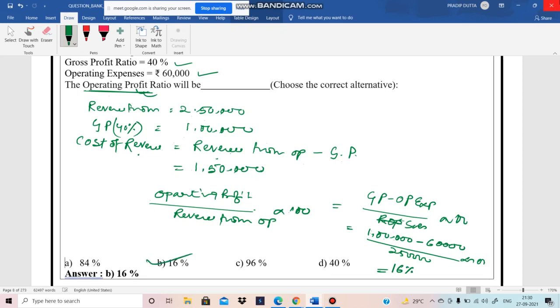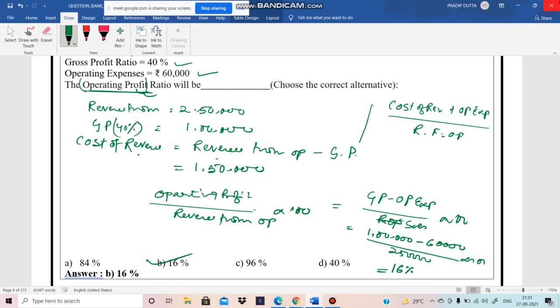Suppose here it is given operating ratio. The operating ratio's formula is a different thing: cost of revenue plus operating expenses divided by revenue from operation. But in this case they have given operating profit ratio.